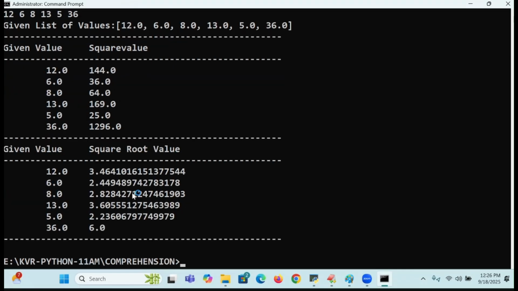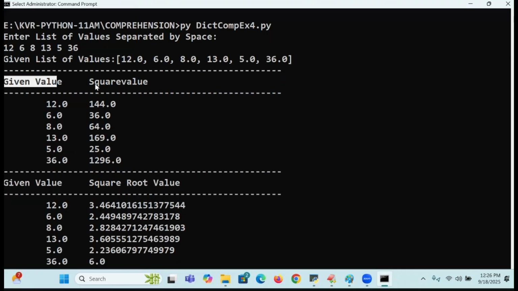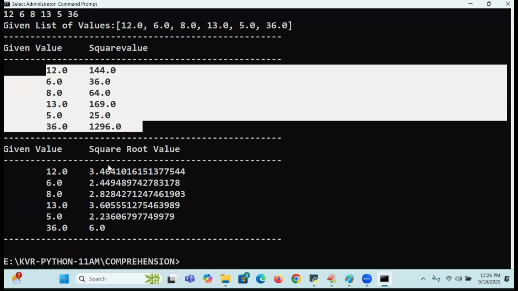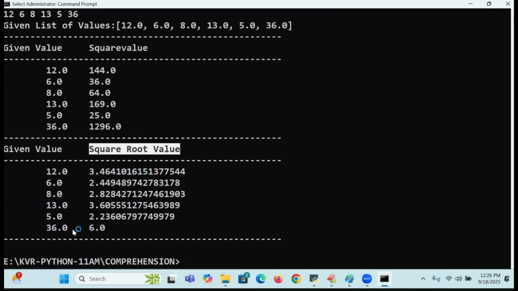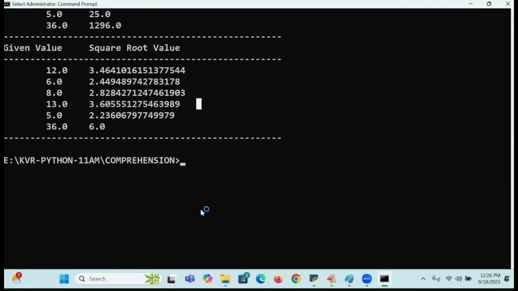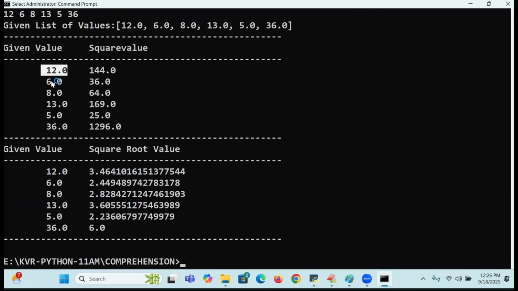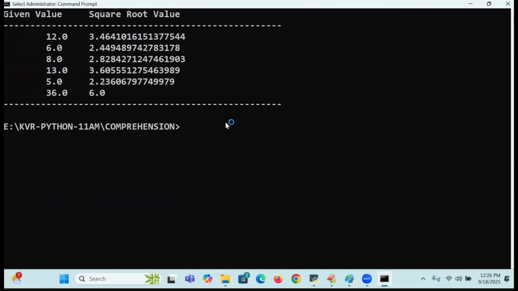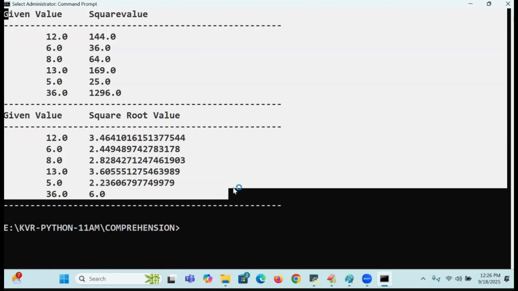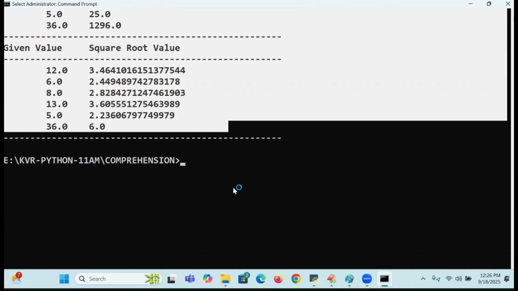See this now. This is the given value, square values are coming, and these are called square root values: 36, 6, 8, all these things are coming. Clear or not clear? Suppose you expect this: I want square values plus square root values in the same line. Here I printed on separate lines, I want the same line.